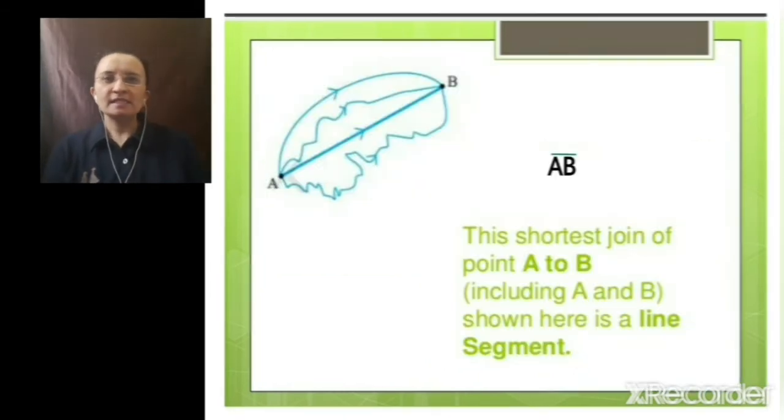Here you can see one diagram. This is the shortest join of point A to B, including A and B. Here you can see line segment AB. Note that the line segment can be measured. It has a particular length. It can be measured because it has two endpoints.